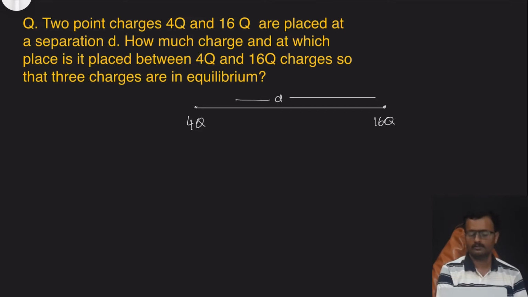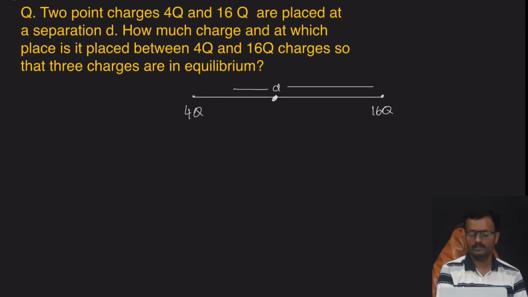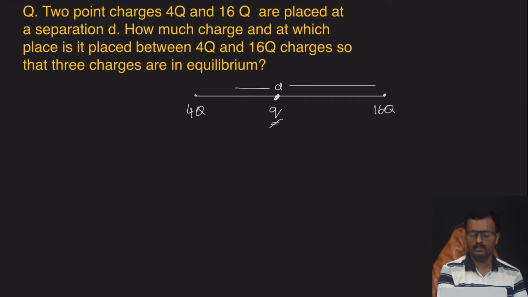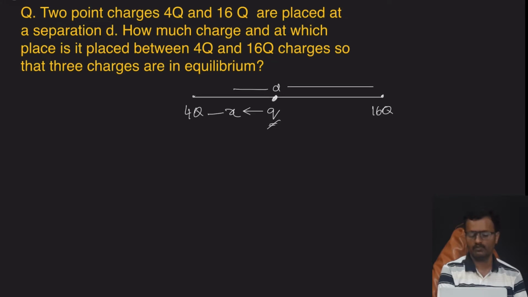The third charge should be placed between the 2 charges, so assume the third charge is small q. Small q is at a displacement x from 4q, so it becomes d minus x from 16q.